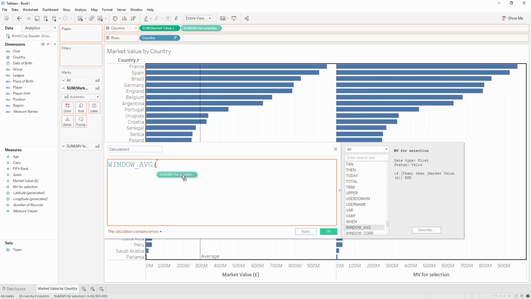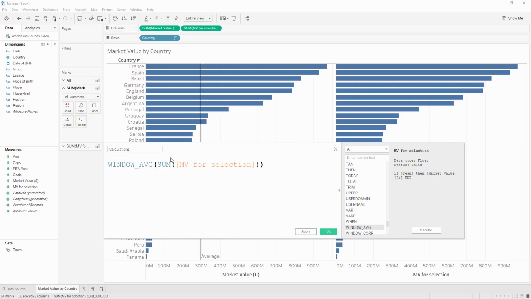We want to take the window average of this. And so it's the first level of aggregation is to group the market value by country, and then the second level of aggregation is to take the average across countries. So this is now your average of selection.